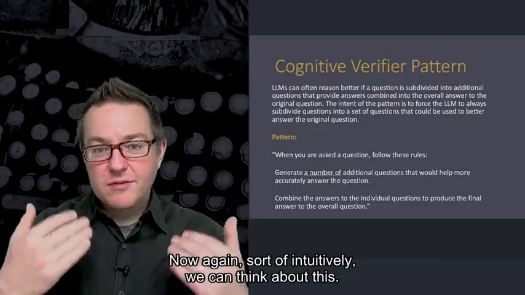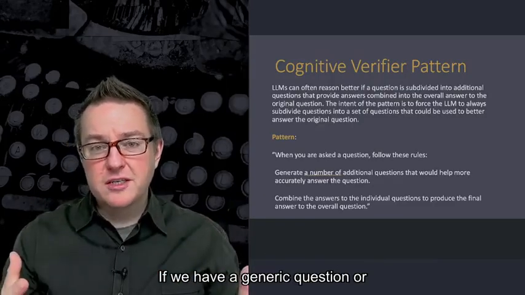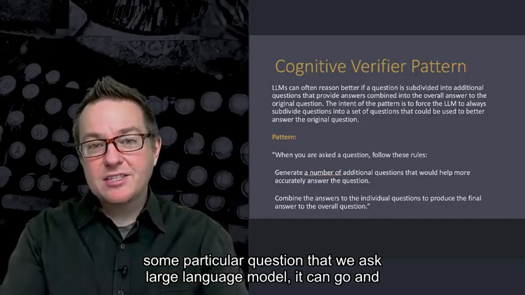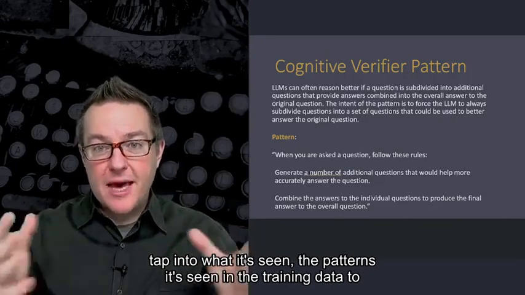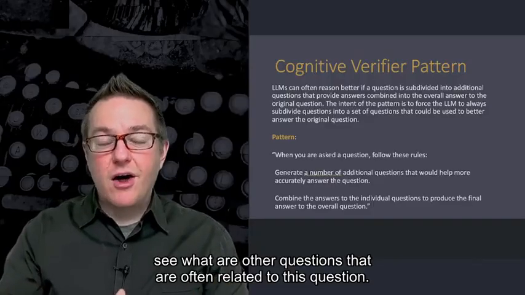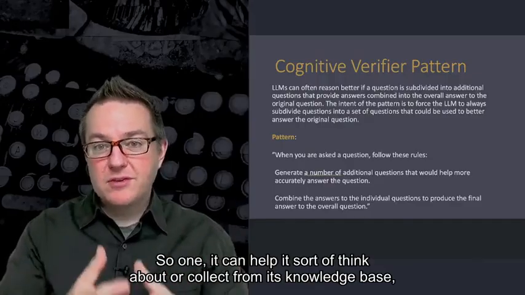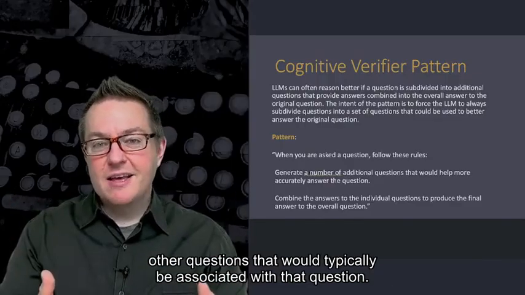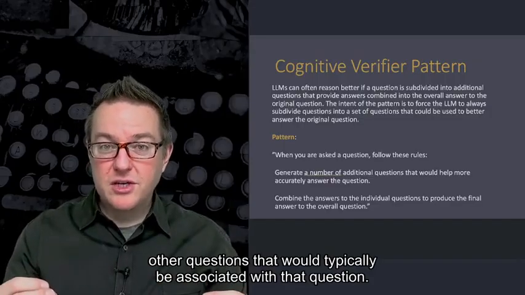Now, again, intuitively, we can think about this. If we have a generic question or some particular question that we ask the large language model, it can tap into the patterns it's seen in the training data to see what are other questions that are often related to this question. So one, it can help it collect from its knowledge base other questions that would typically be associated with that question.